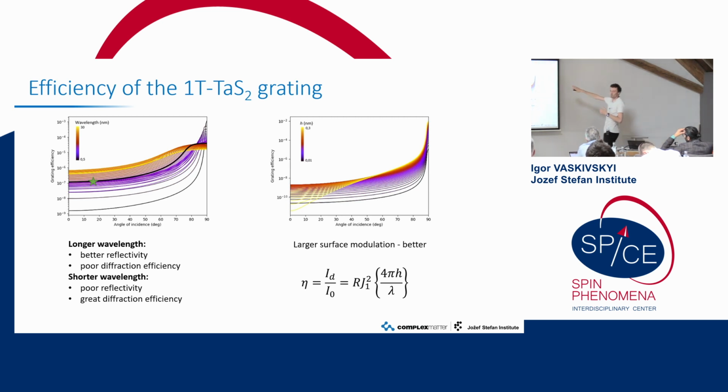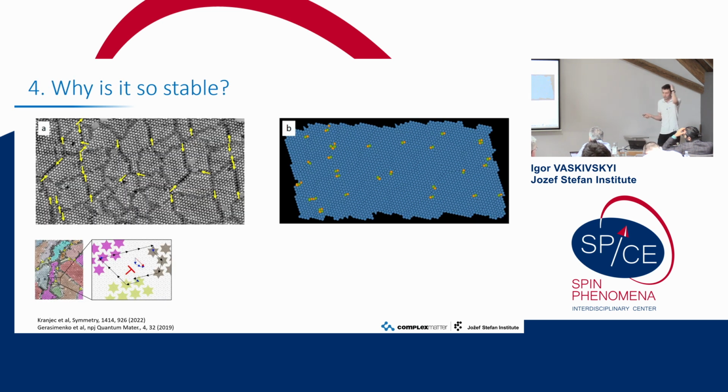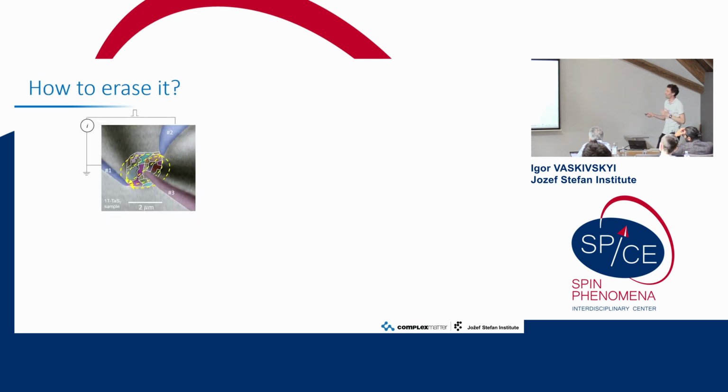A few percent is the diffraction efficiency of etched diffraction gratings for X-rays. So here we have some modulator which can be tuned on the picosecond time scale and has the efficiency of the etched diffraction gratings. Anyway, now I apparently don't have time to answer the question why it's so stable. So that's for next time.